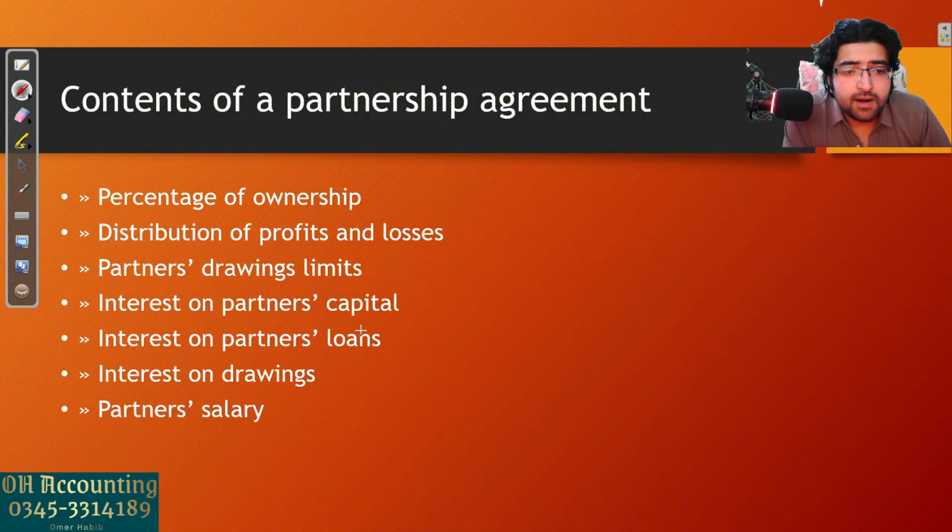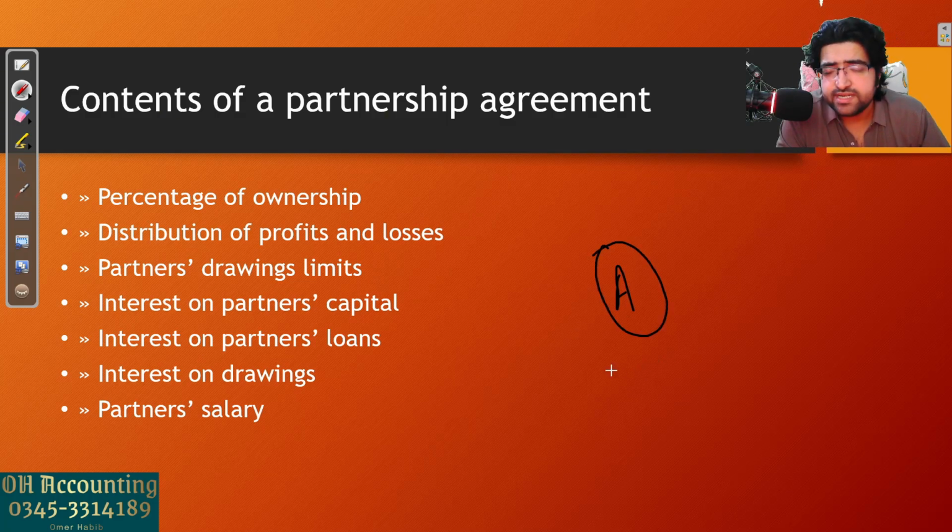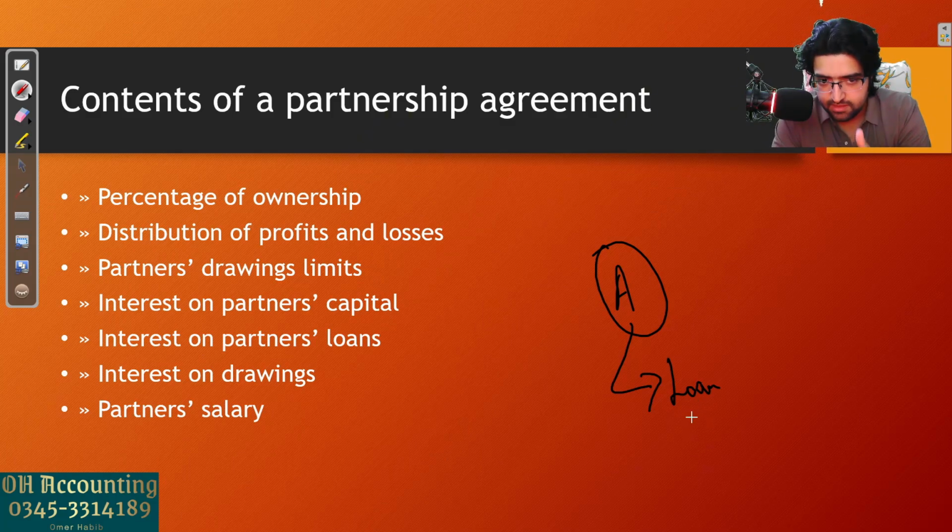Now, interest on partners' loan. If a partner gives a loan to the business, it might be that you don't want to take a loan from the bank, and partner A has extra money. But he or she doesn't want to invest more in the business because they think it's risky, but they're ready to provide a loan to the business. So we will take the loan from partner A and simply give them interest on the loan. When you take a loan from the bank, you have to pay interest, so we will also pay partners interest to keep it fair. So if you take a loan from the partner for the business, you will also give interest back to the partner. That's it, simple point.